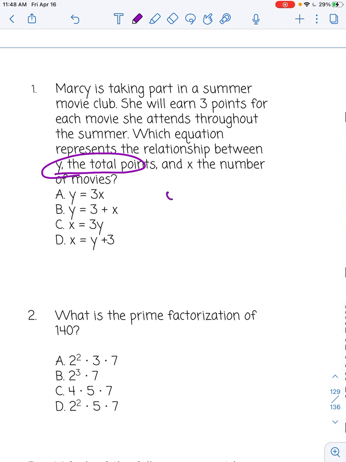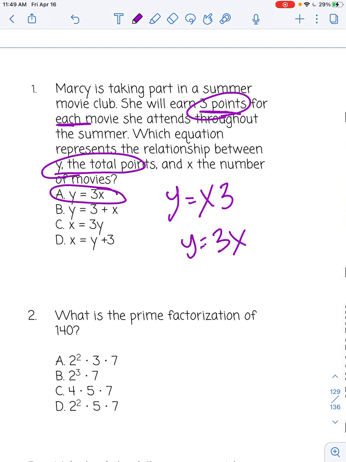Okay, if y is our total, we are going to have y equals something. And then each movie, she earns 3 points. And if the number of movies is x, she will earn 3 points per x. So which answer is this? A, because I could have written it y equals 3x. That is the same thing. Okay, so A is your answer to number 1.